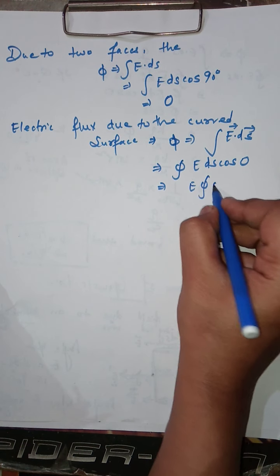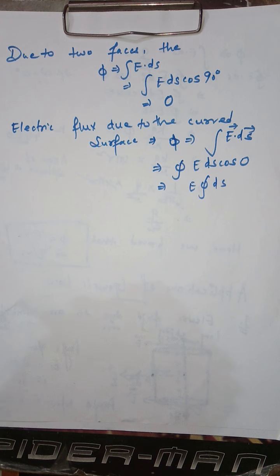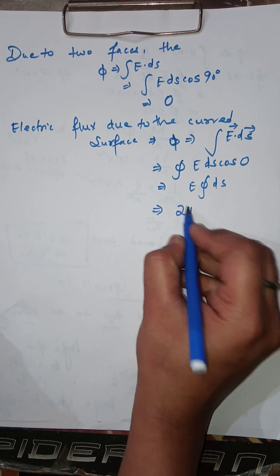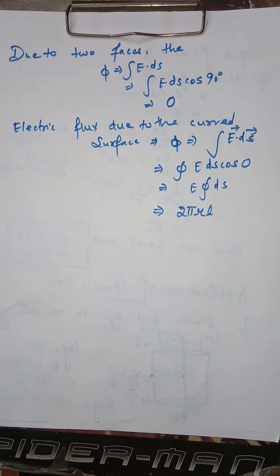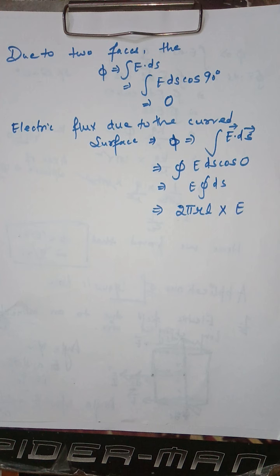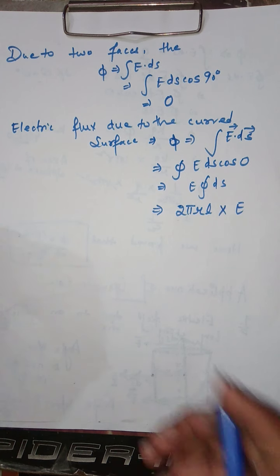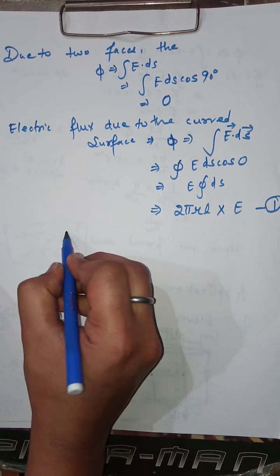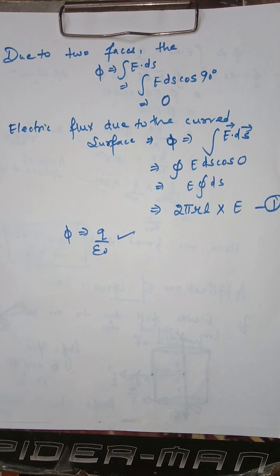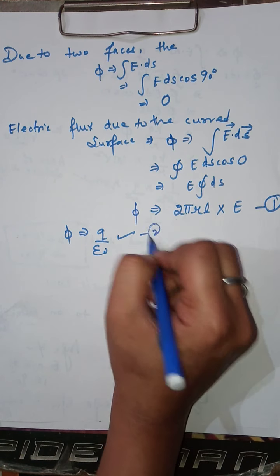Taking E outside, the area of the cylinder is given by 2 pi R L, where R is its radius and L is the length of our considered cylinder, and E is left. Considering this as equation 1, from Gauss law we also have flux equal to Q by epsilon naught.